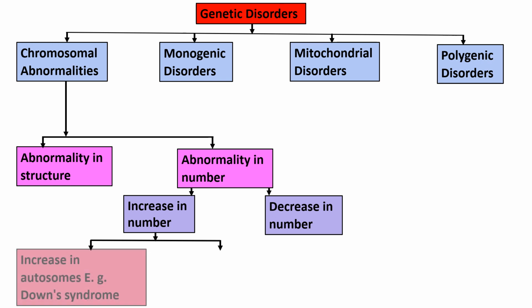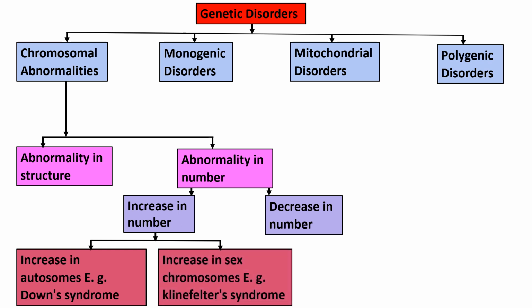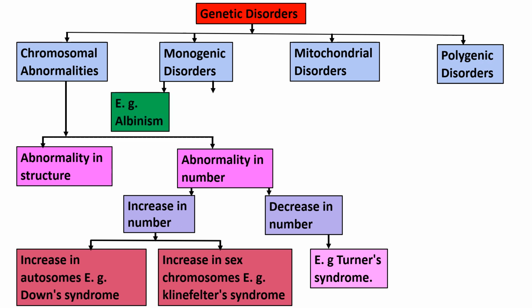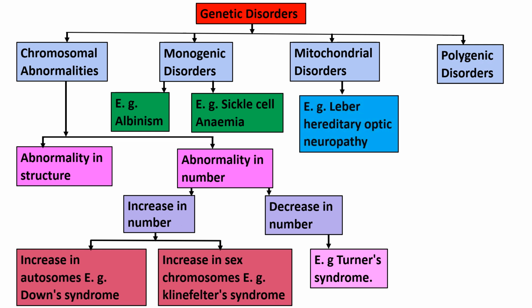Increase in number: autosomes, example Down syndrome. Increase in sex chromosomes, example Klinefelter syndrome. Decrease in number, example Turner syndrome. Monogenic disorders, examples albinism and sickle cell anemia. Mitochondrial disorders, example Leber hereditary optic neuropathy. Polygenic disorders, examples diabetes and blood pressure.